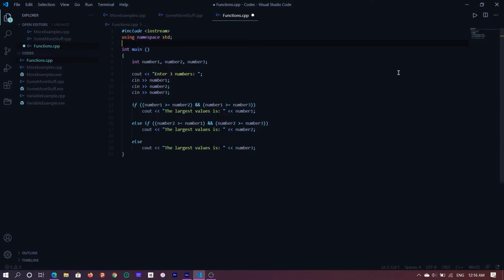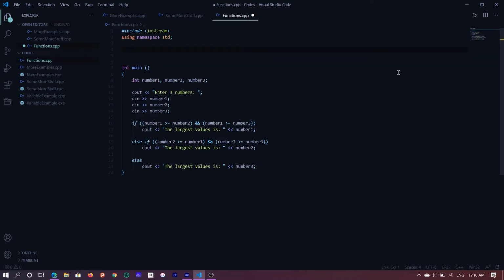Let's try that. Right above my int main, I'm going to create a new function. The way to do that is you need to use void, and we'll get into what void is in just a minute. And then you want to give the function a name. You can call it anything, fun1.